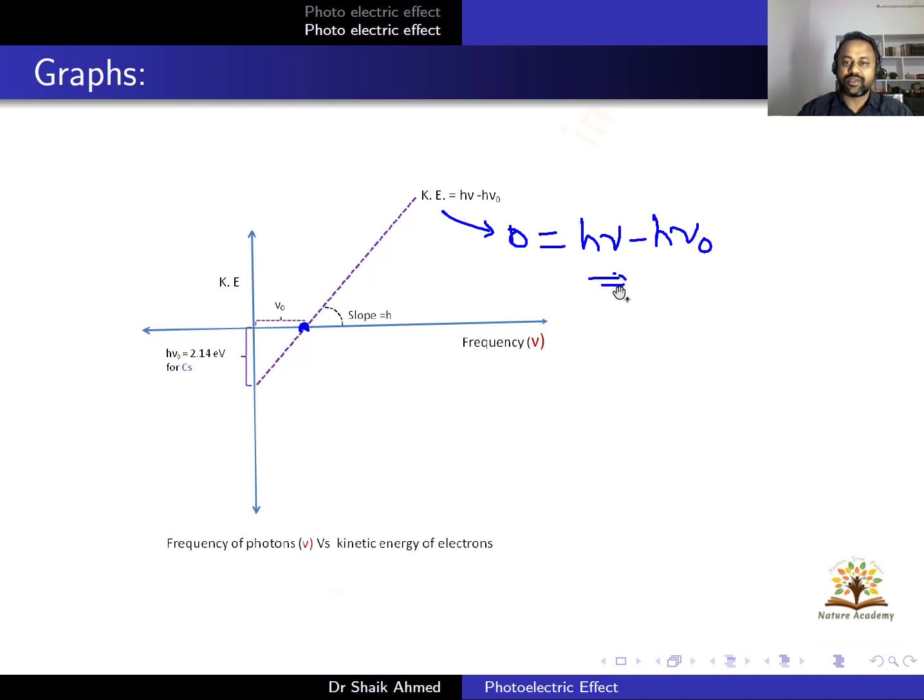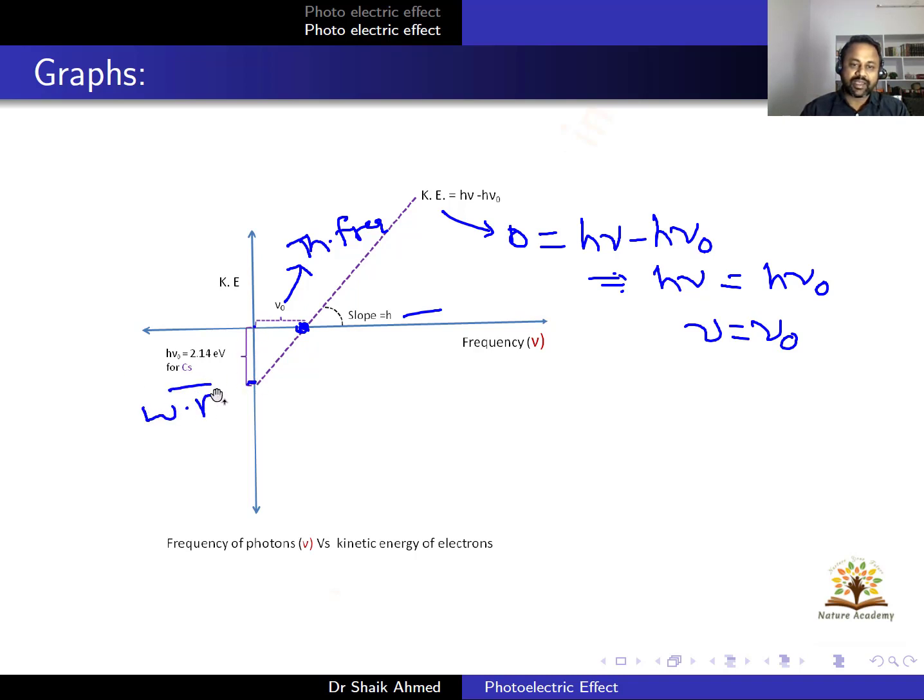So from this you will get h nu is equal to h nu naught, and nu is equal to nu naught. The distance from the origin to the intercept on the x-axis is nu naught. What is nu naught? Nu naught is the threshold frequency. So when you draw the kinetic energy versus frequency graph, the slope represents the Planck's constant, whereas the intercept on the y-axis gives you the work function, and the intercept on the x-axis is your threshold frequency.